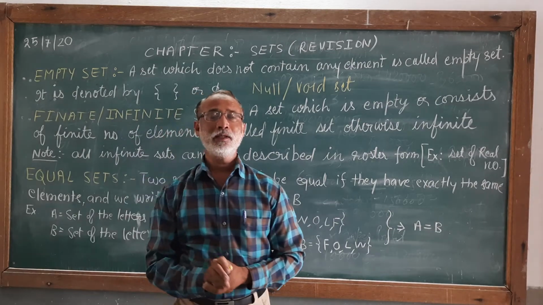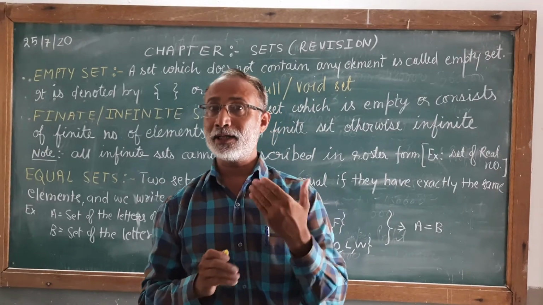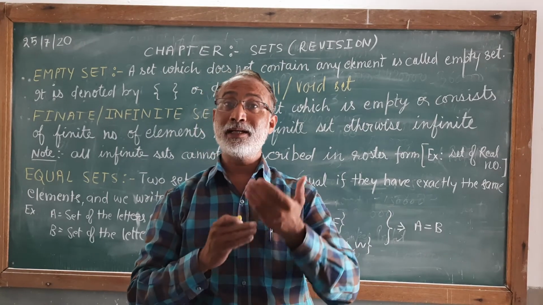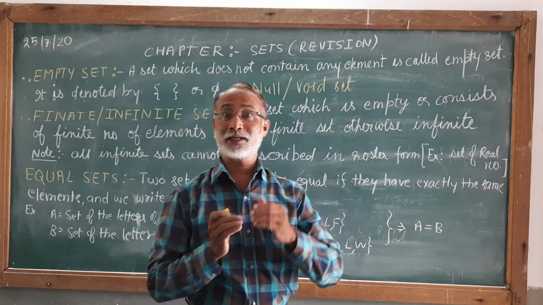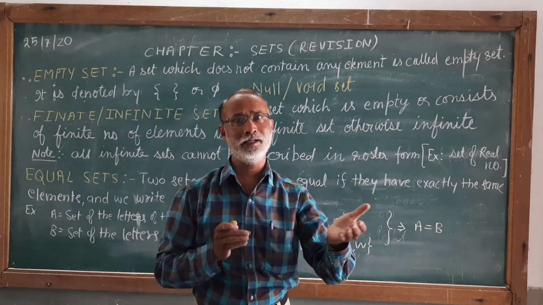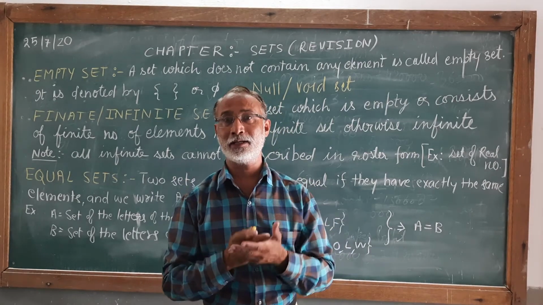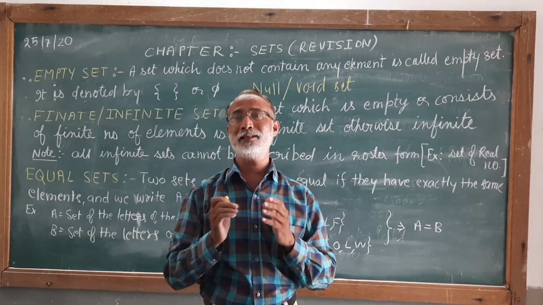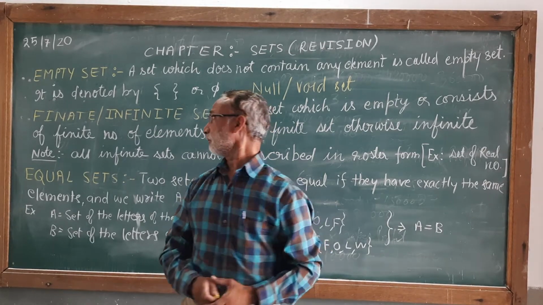Say for example, the set of all the natural numbers which are greater than 100 but less than 10. Now there is no such number. If a number is greater than 100, it can't be less than 10. If the number is less than 10, it can't be greater than 100. So no number is lying in this set, that means this is an empty set.